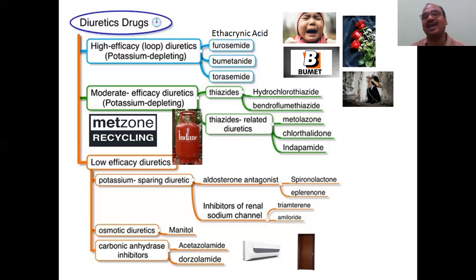And carbonic anhydrase inhibitor. See here, acetazolamide, AC. Keep in your mind. Here, this is AC. There is a trick also. AC, acetazolamide. Here, C, carbonic anhydrase. Reverse it. Just like here, potassium sparing, how you reversed it here. In the same fashion, we can reverse carbonic anhydrase inhibitor, AC. If you want, you can keep this also, AC.